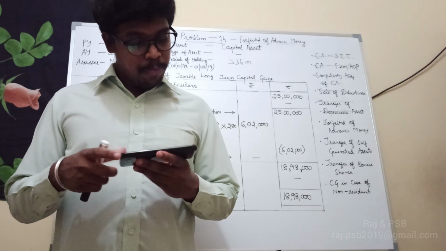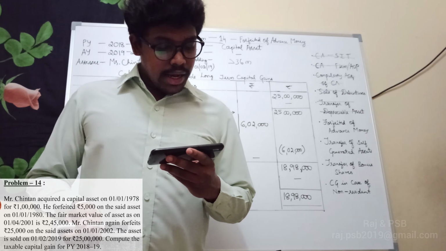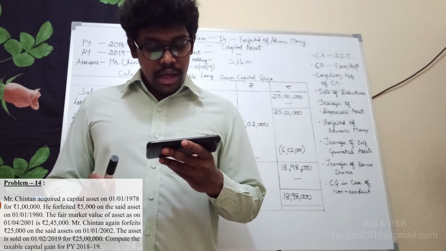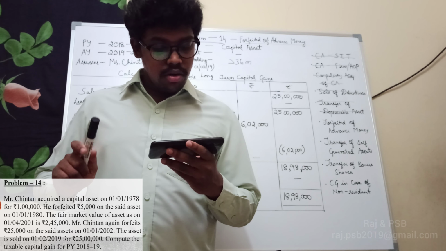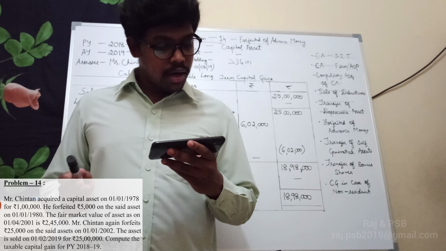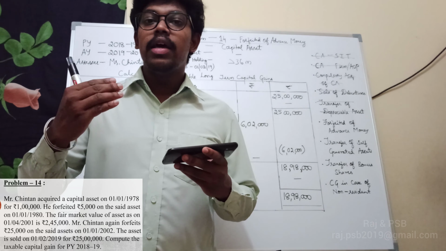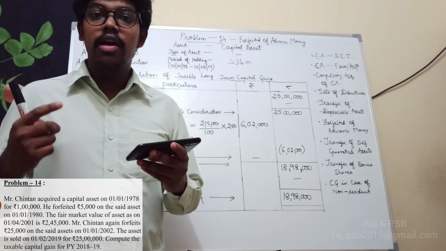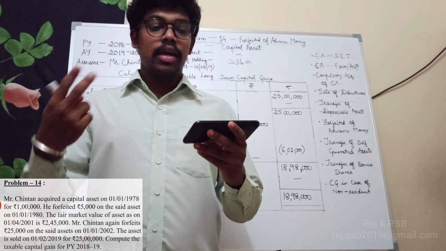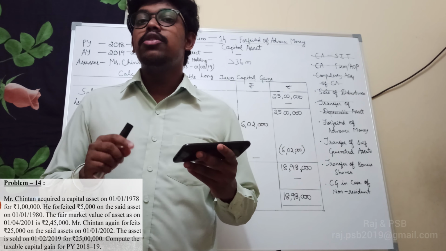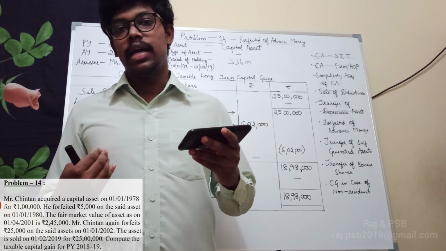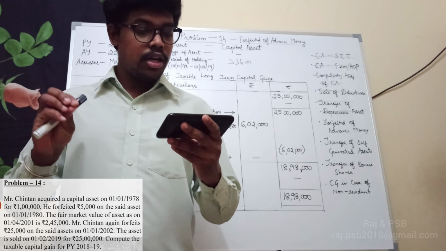Okay, let us move with the next problem, that is problem number 14. So 14 ಅಲ್ಲಿ ಏನು ಹೇಳ್ತಾ ಇದ್ದಾರೆ, Mr. Chintan acquired a capital asset on 1/1/1978 for rupees 1 lakh. He forfeited rupees 5,000 on said asset on 1/1/1980. So ಅಂದ್ರೆ he has been purchased originally on 1/1/1978 for rupees 1 lakh, and again he forfeited rupees 5,000. So ಅಂದ್ರೆ ಯಾರಿಗೋ ಸೆಲ್ ಮಾಡಕ್ಕೆ ಹೋಗಿದಾನೆ, ಬಟ್ ಅಲ್ಲಿ ಕಾಂಟ್ರಾಕ್ಟ್ ಆಗಿಲ್ಲ, ಬಟ್ ಅಡ್ವಾನ್ಸ್ ಮನಿ ರಿಸೀವ್ ಮಾಡಿದಾನೆ, that is 5,000.